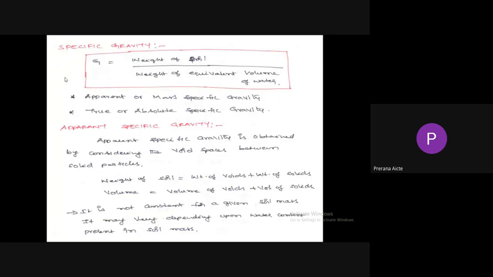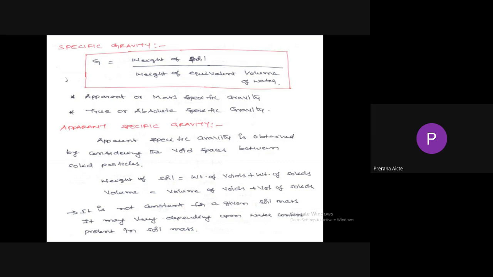Specific gravity G is equal to the weight of soil divided by the weight of an equivalent volume of water. This term, equivalent volume of water, is very important. Suppose we take a 100 ml jar. Fill the jar up to the 100 ml mark with soil. Next, remove the soil, and fill the same jar up to the 100 ml mark with water.